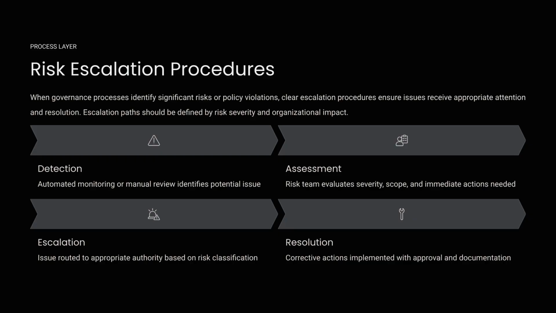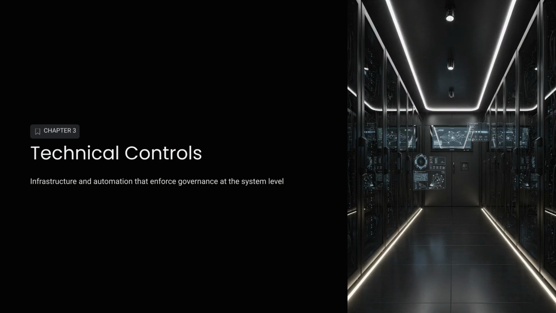Risk escalation procedures ensure that significant risks or policy violations are addressed effectively. The process moves from detection and assessment to escalation and resolution, defined by risk severity. Chapter 3 covers technical controls. This involves the infrastructure and automation that enforce governance requirements at the system level.